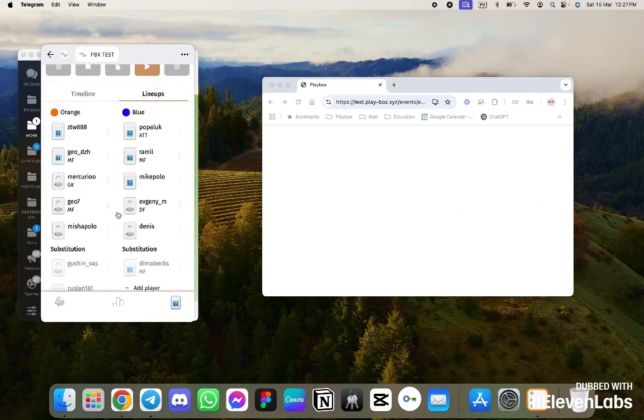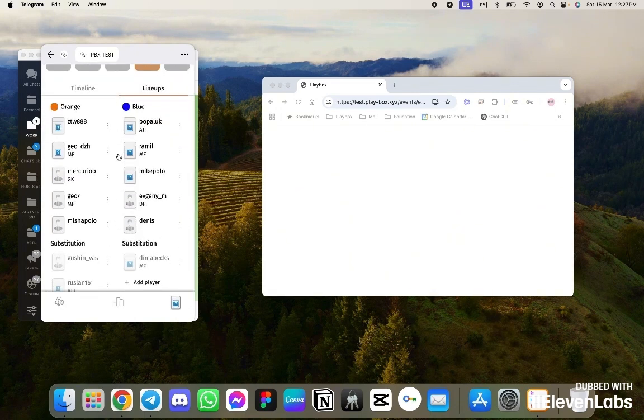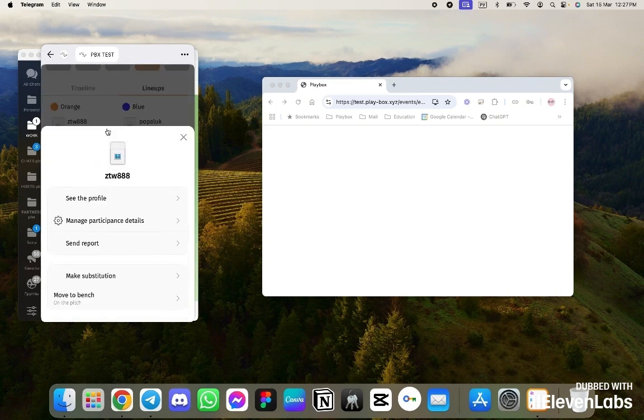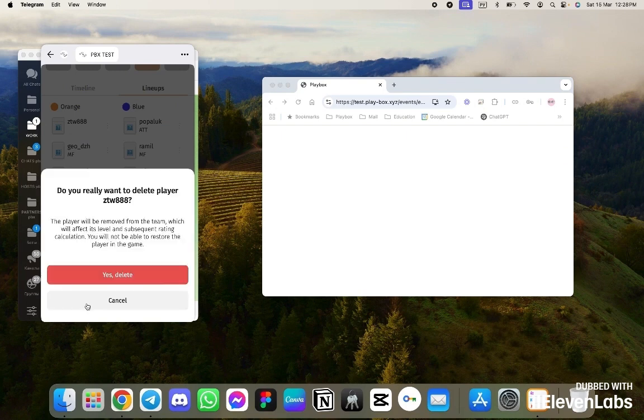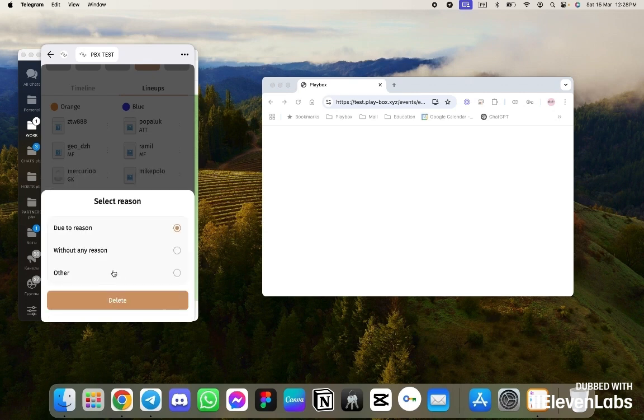So, let's further review what options we have here for the players. That is, by clicking on each player, you can perform actions with them, and you can go to their profile, view additional details here, and remove them from the event. Let's remove this player from the event. Suppose he called and said that I got stuck in traffic and unfortunately cannot come. We are removing him from the team.